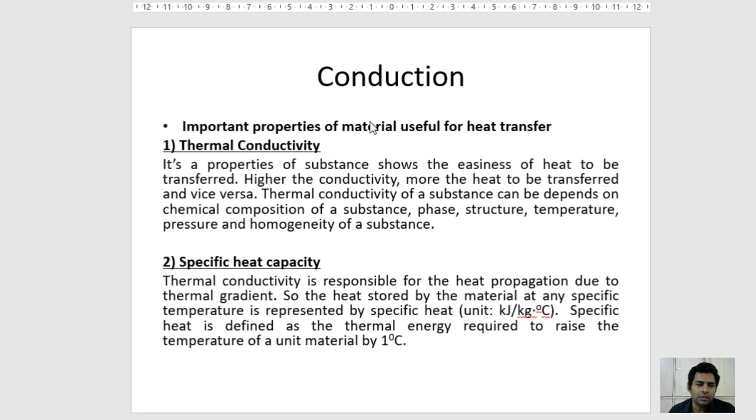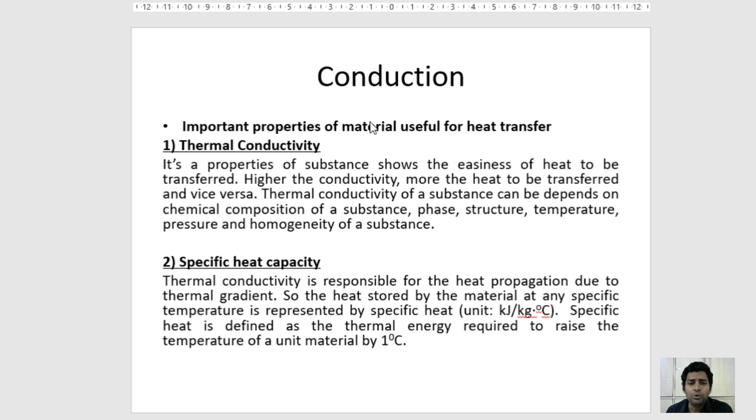For conduction to happen, there are some properties of the material which are very useful for heat transfer. The first property is the thermal conductivity, which is the property of a substance that shows the easiness of heat to be transferred. The higher the conductivity, the more the heat transferred, and if the conductivity is lower, then less heat is transferred. Thermal conductivity of a substance can depend on the chemical composition, the phase, structure, temperature, pressure, and homogeneity of the substance.